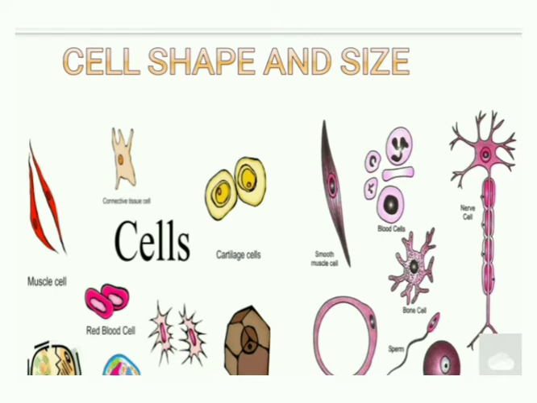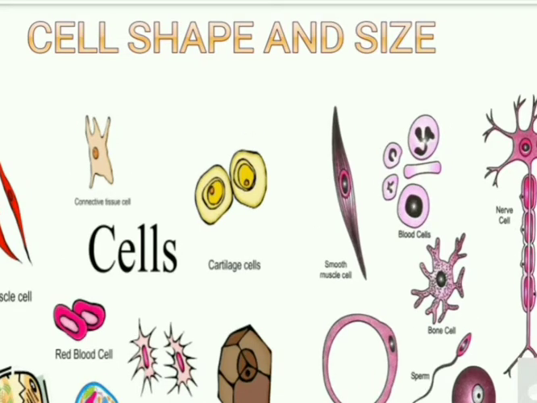Cells vary with respect to their shape, size, function and types. Some cells may even change their shape and size as per the requirement. Some cells have a fixed shape, which may be spherical, oval, elliptical, polygon, spindle shape, etc. Cells of certain organisms such as amoeba have irregular shape. In this diagram, there are different shapes: RBC is disc shaped, nerve cell is elongated, ovum is spherical, smooth muscle cell is spindle shaped, and fat cell is elliptical.